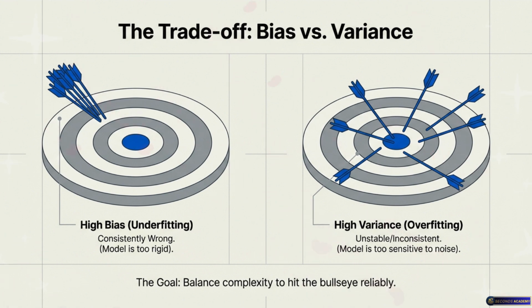This is often called the archer's dilemma. The archer's dilemma. Okay, paint the picture for me. Visualize a target practice range. There's a target with a bullseye dead in the middle. You are the archer. Okay, I have my bow in hand.